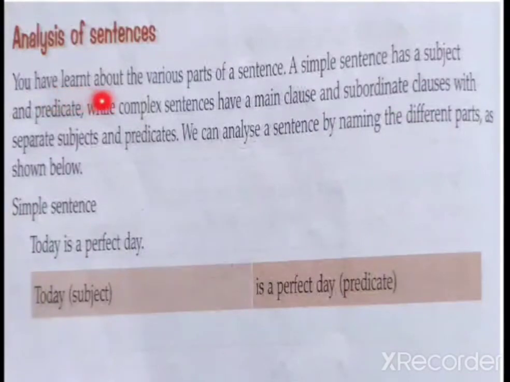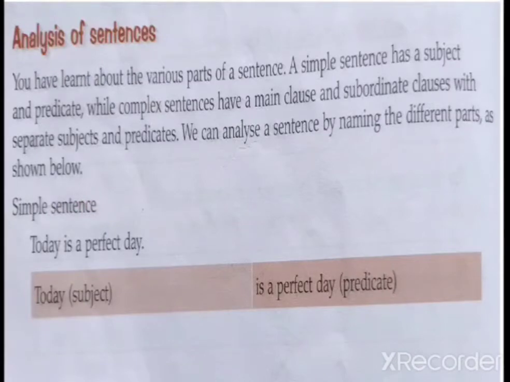You have learnt about the various parts of a sentence. A simple sentence has a subject and predicate, while a complex sentence has a main clause and subordinate clause, each with a separate subject and predicate. We can analyze a sentence by naming the different parts as shown below.